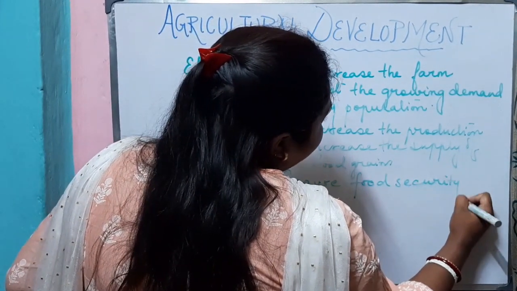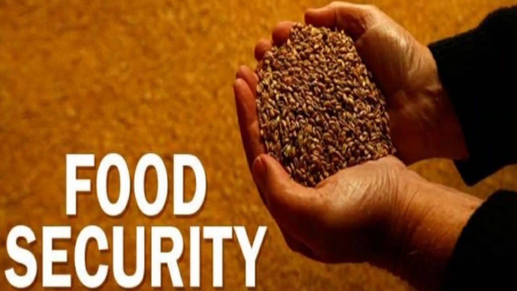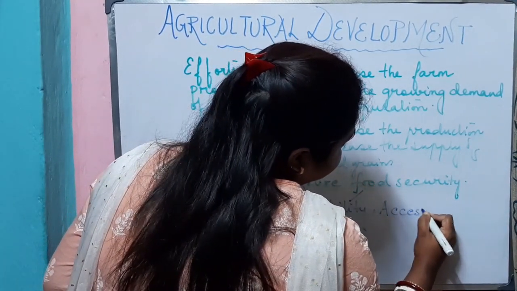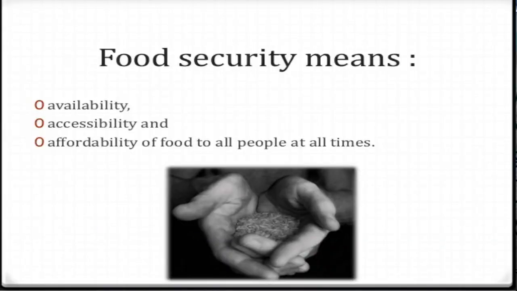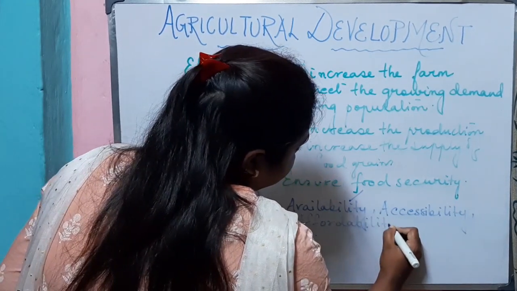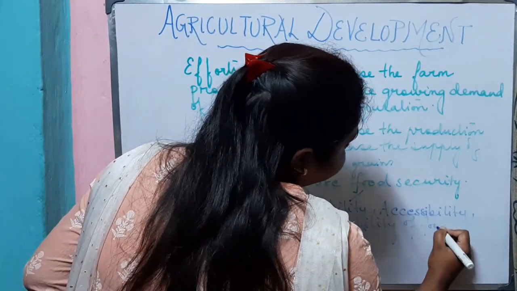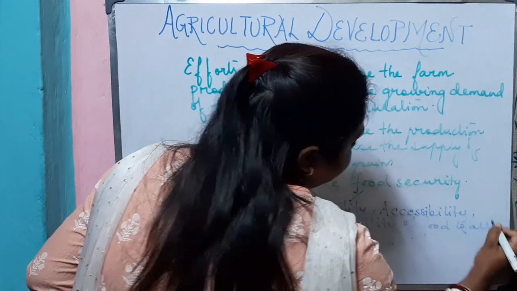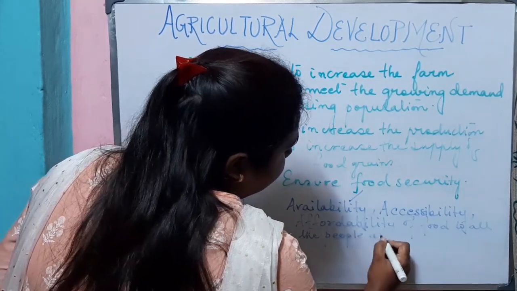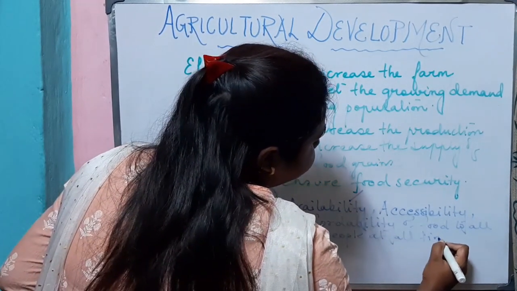Now, what is food security? Food security means availability, accessibility, affordability of food to all the people at all times.